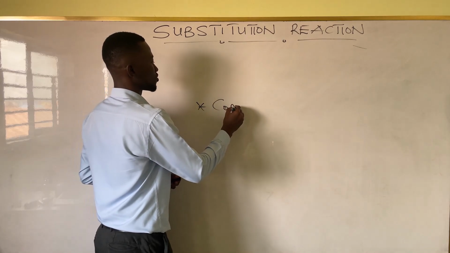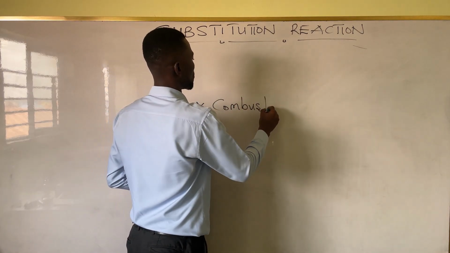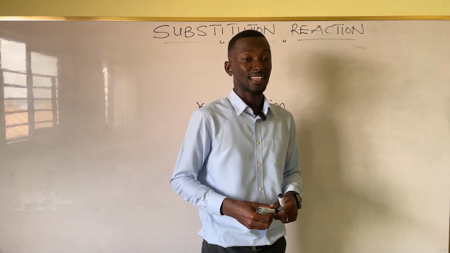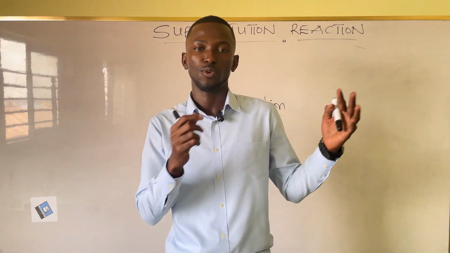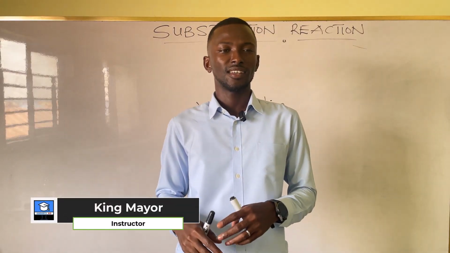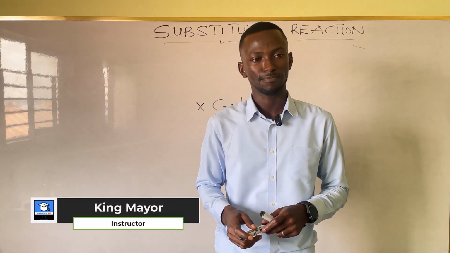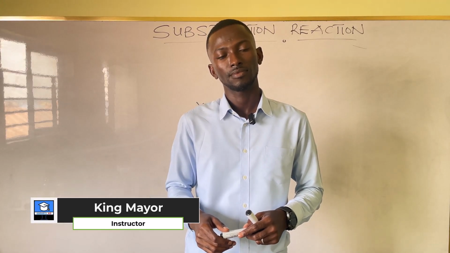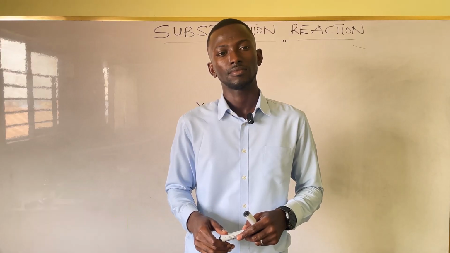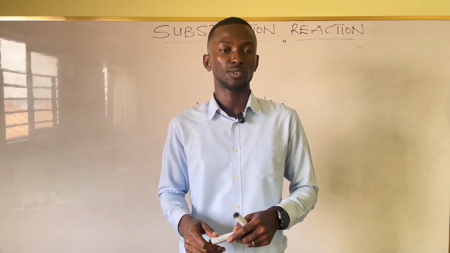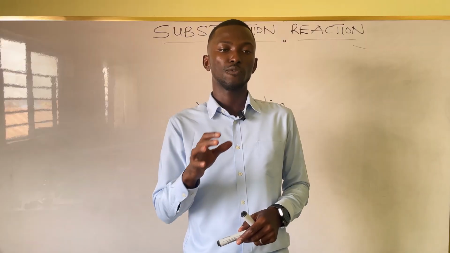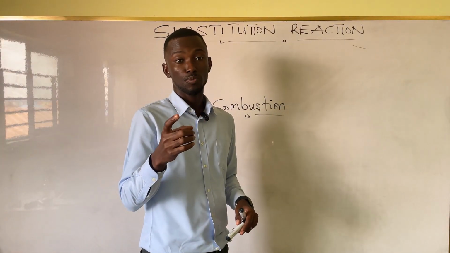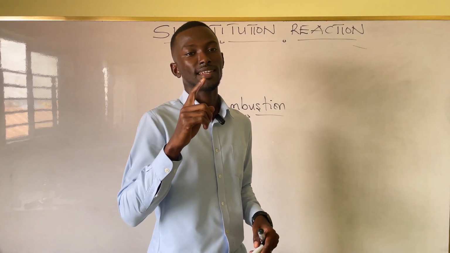So before we move on to the substitution reaction, we want to just say a little about the combustion reaction because we'll be taking an example on it, although we've already done that in an earlier lesson. So what do you remember about combustion reaction? Combustion reaction is when any alkane reacts with oxygen, and carbon dioxide and water. Okay. So for combustion of alkanes, alkane will react with what? Oxygen to produce what? Carbon dioxide and hot water.